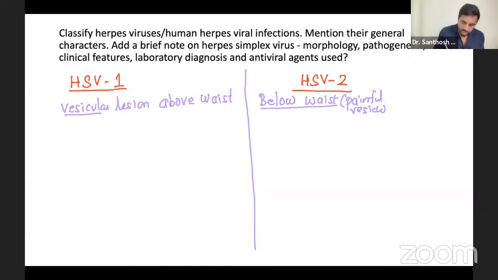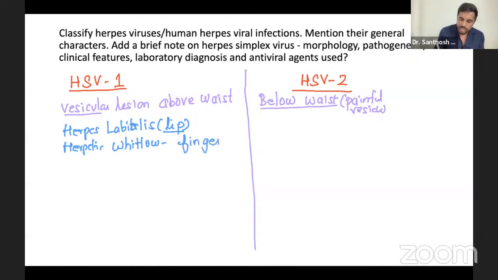So now we're going to talk about what diseases it causes. When it is happening in the mouth, in the lip region, we call it herpes labialis. You can see many people get it after fever. Then you can have herpetic whitlow, which is in the finger, when you have this HSV1 infection in the finger.